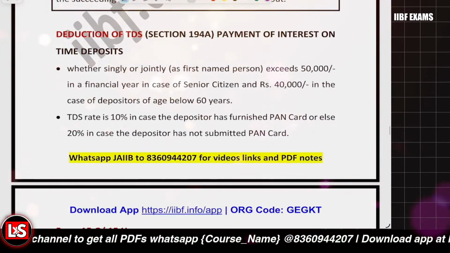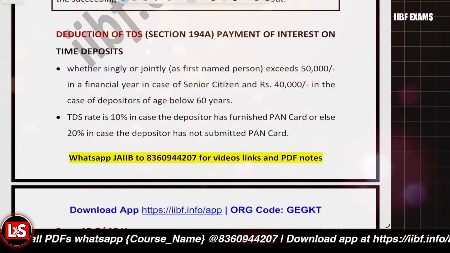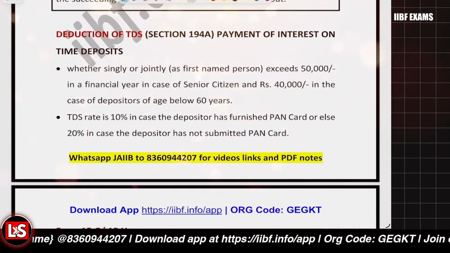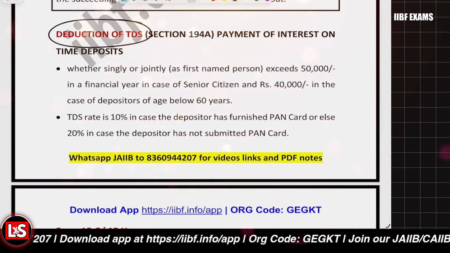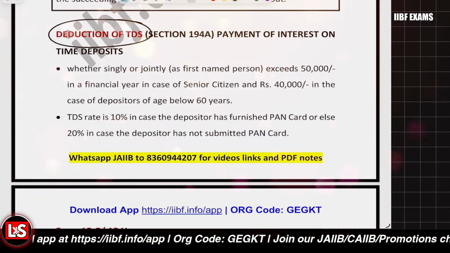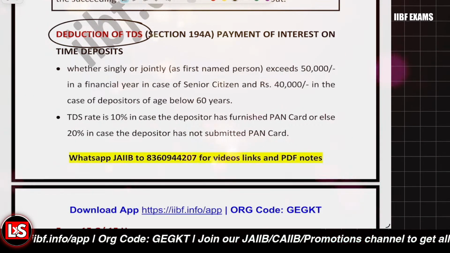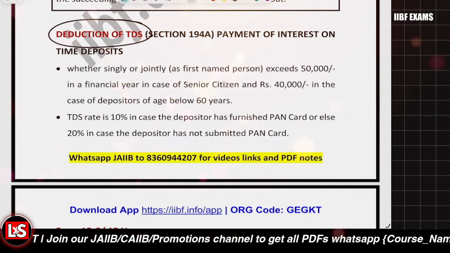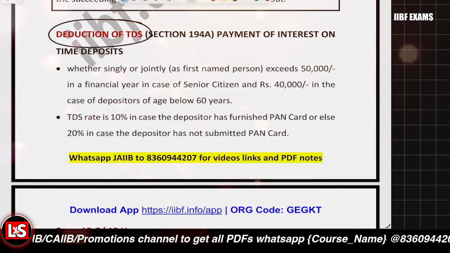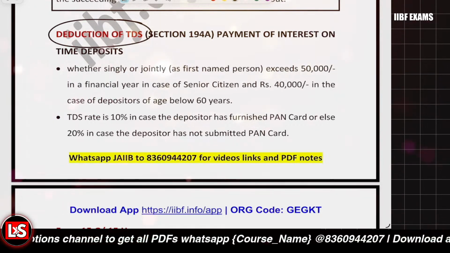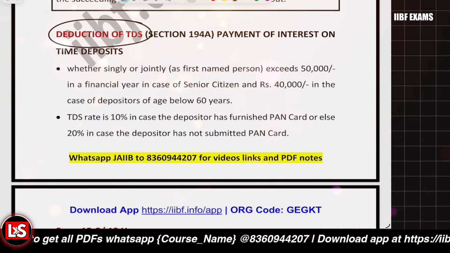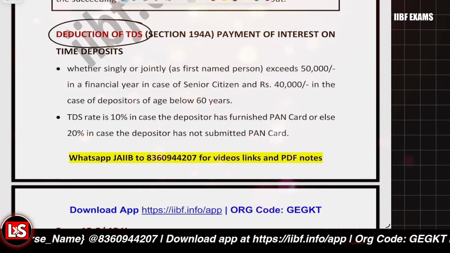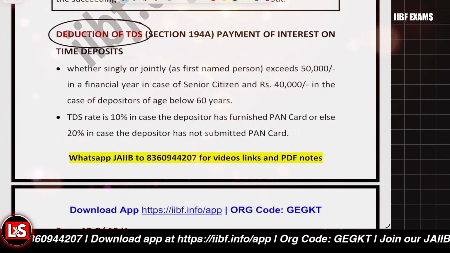After that, it's about the deduction of the TDS. The next topic, again, is an important one. TDS is tax deducted at source. Now, what is tax deducted at source? Let's say you have earned interest on the FDR up to a specific threshold. It is allowed that no TDS will be deducted up to a particular threshold, right?